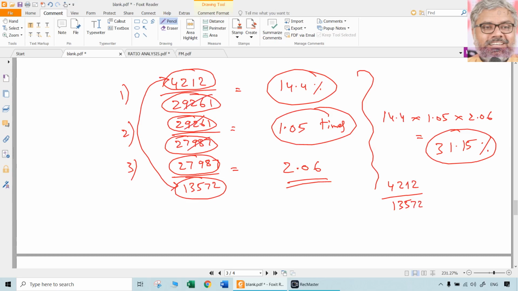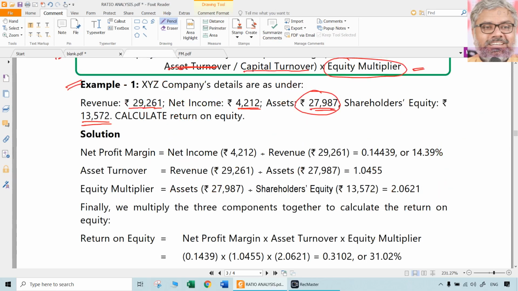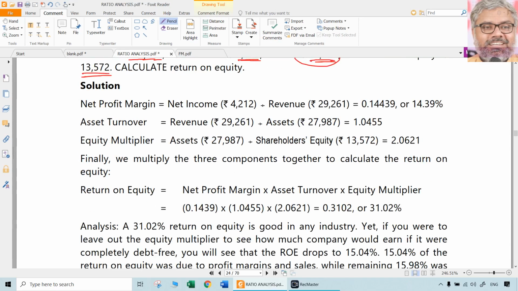Because these things will get nullified. So 4212 divided by 13,572 also gives approximately the same thing, around 31.04%, around 31%, let us say. Of course, decimals will be different, since we have done separately and multiplied, the answer will be different. If you do directly, the answer will be different. Around 31%, let us say. That's it.